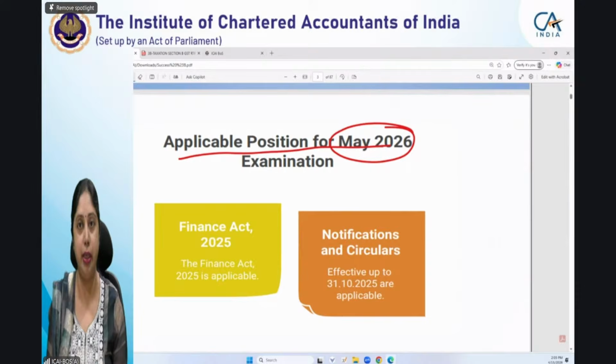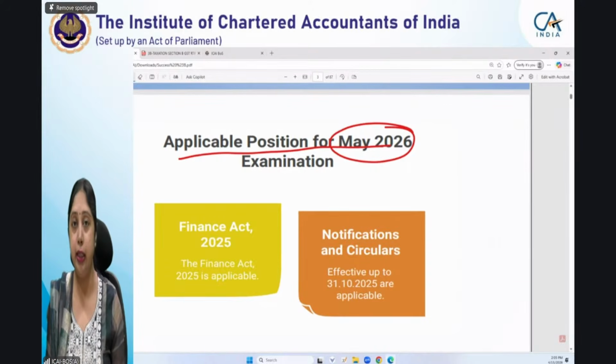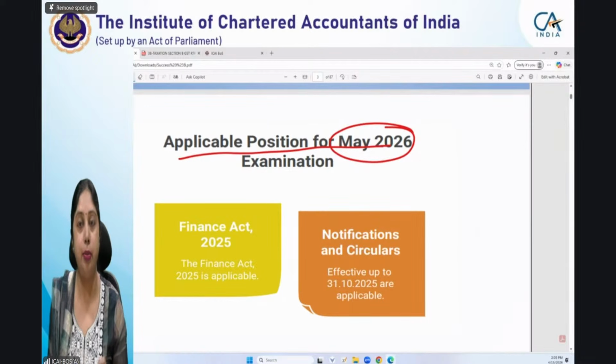They know amendments in a particular section and they get confused in the examination about which position of law they should reflect in the answer sheet, because some section or some rule has undergone amendments two or three times before the examination, before the cutoff date for the examination. So they have confusion in mind about which position of law they should base their answer on.